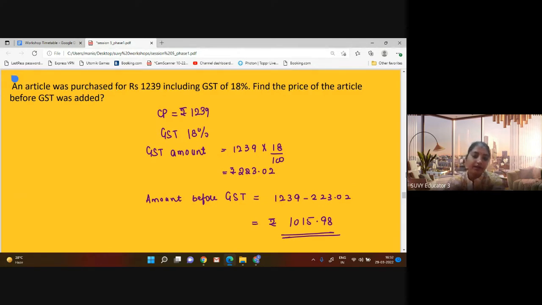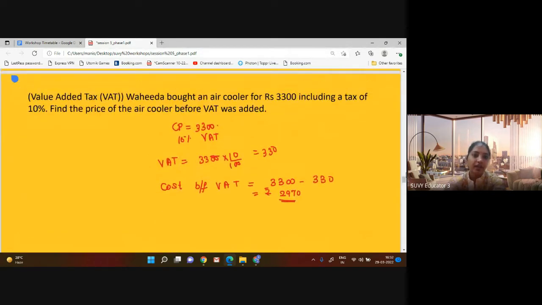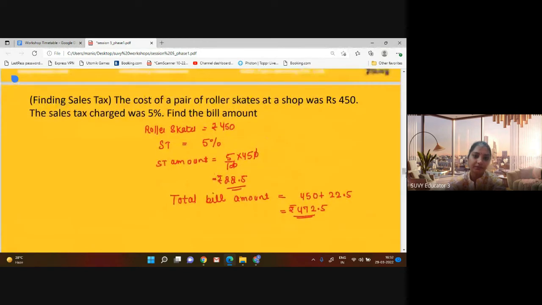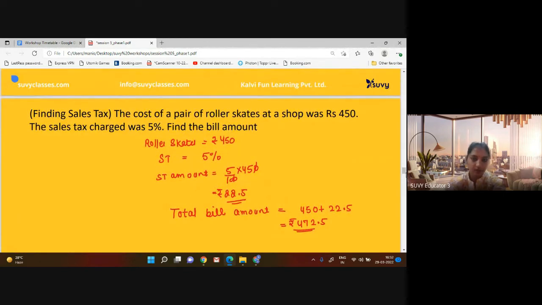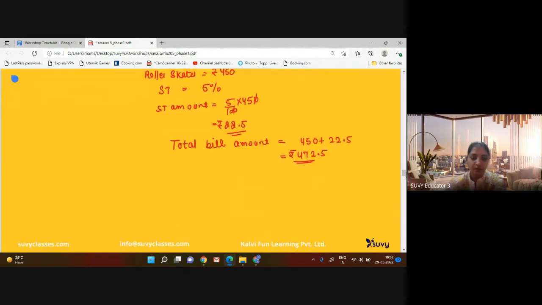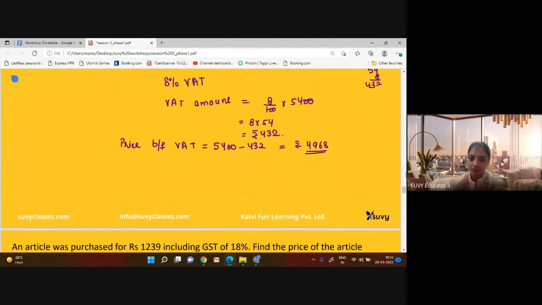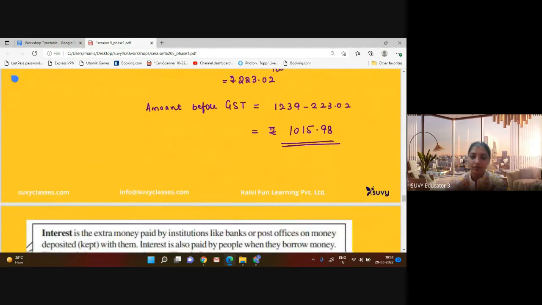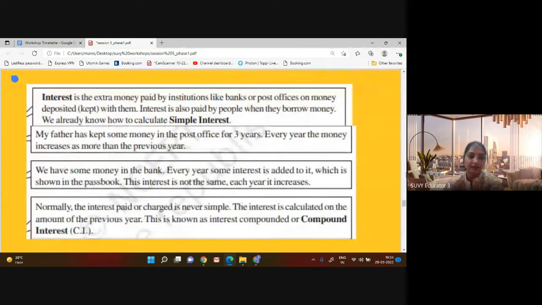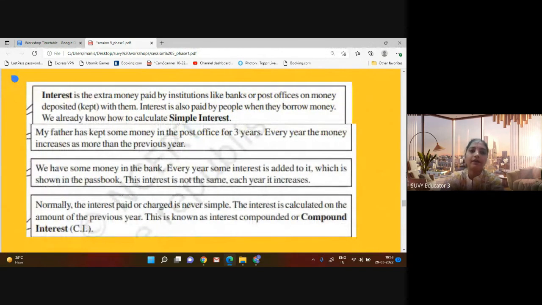Again, let me go back. We have talked about sale tax, VAT, and GST. Now another part is interest. So what is interest?